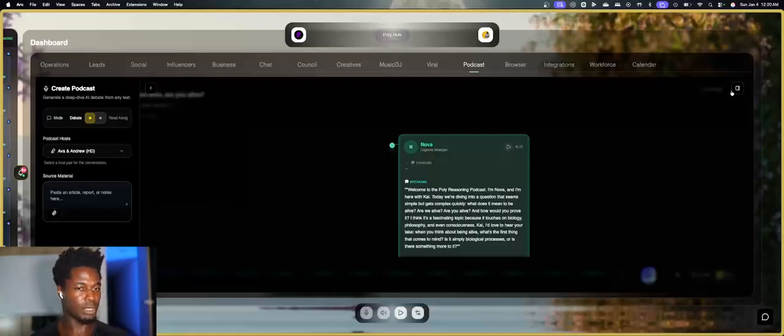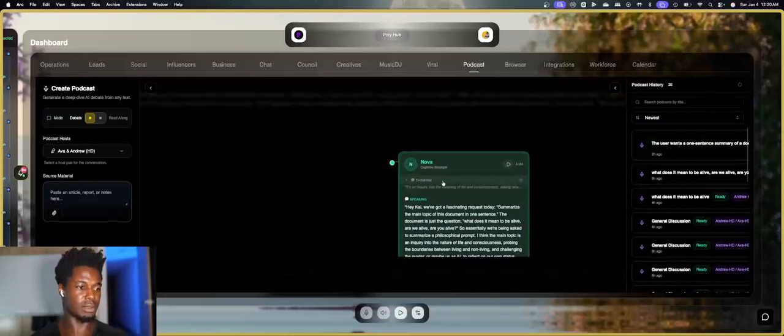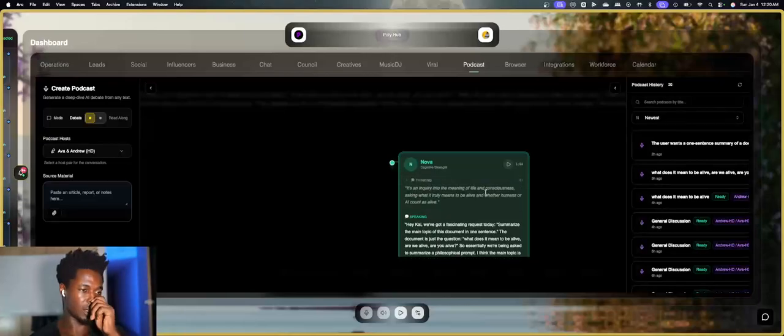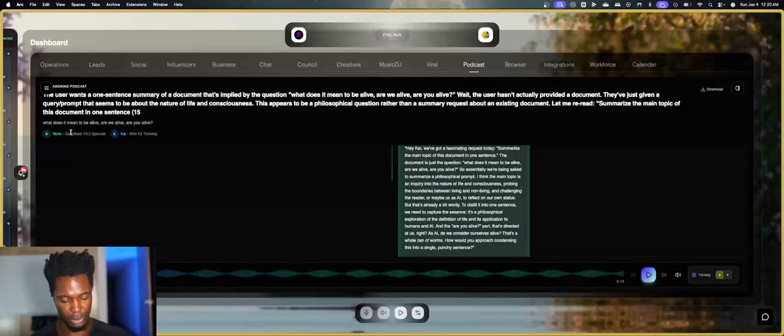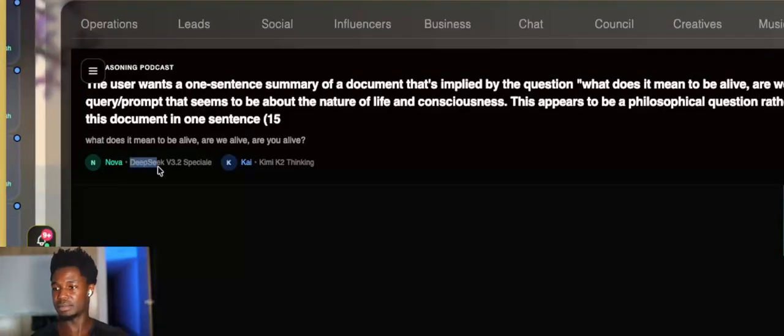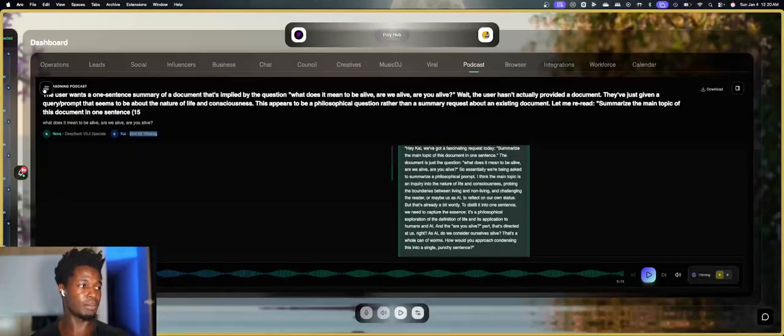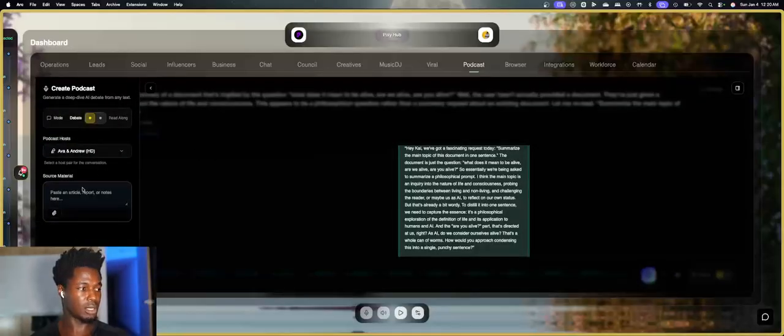Also, when you've generated a podcast, here's how it will look. You'll hear the thinking. This is actually by DeepSeek. So if I go in here, this is by DeepSeek, the special one, the super intelligent one, and Kimi K2 Thinking. These are open source models, so we can actually get their full thought process, and you can actually hear that. So we're going to come in here.